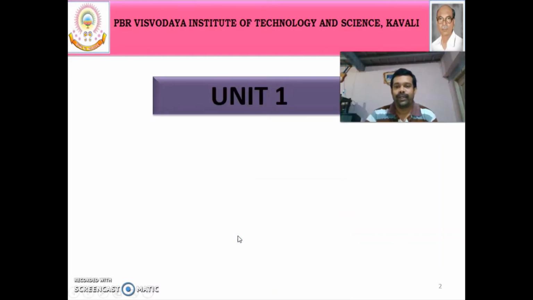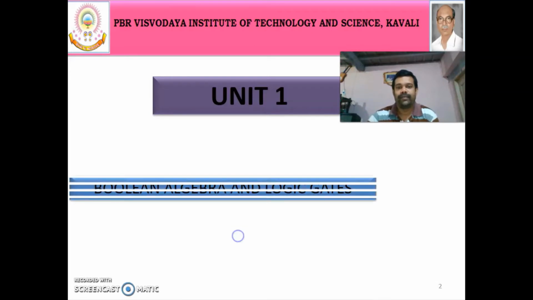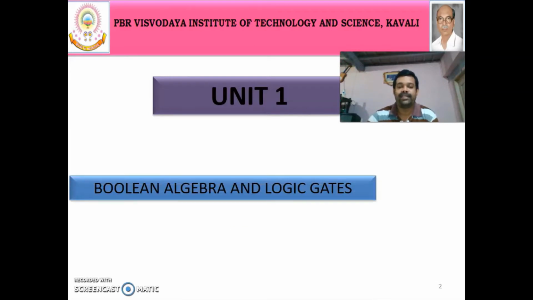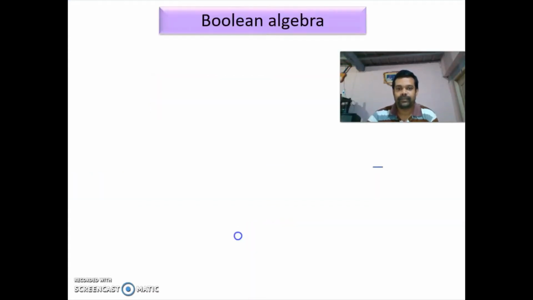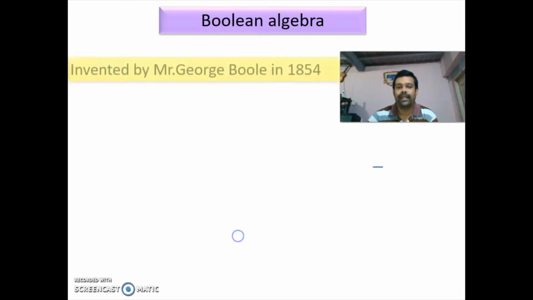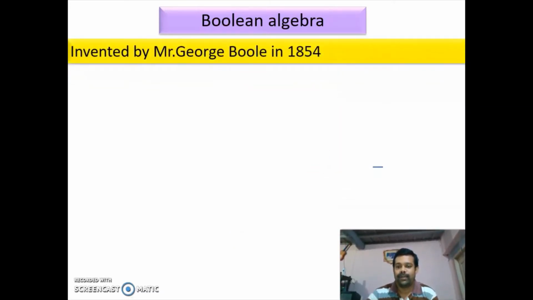So, good morning. Today we are going to see the topic Boolean algebra and logic gates. This is the second major topic of our first unit. So, what is Boolean algebra? Boolean algebra was invented by Mr. George Boole in the year 1854.